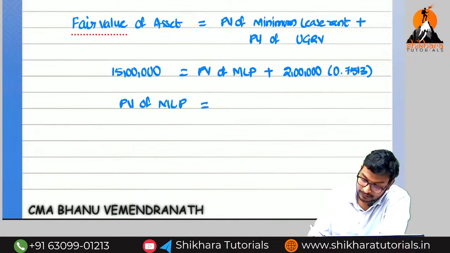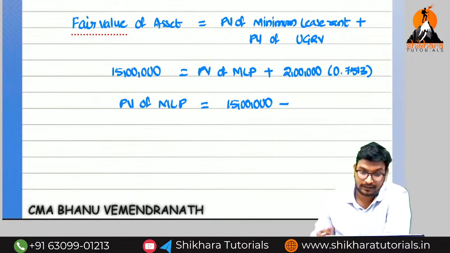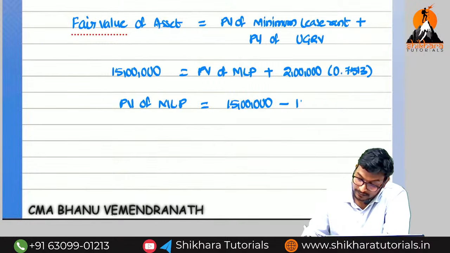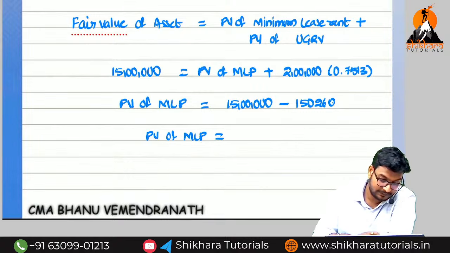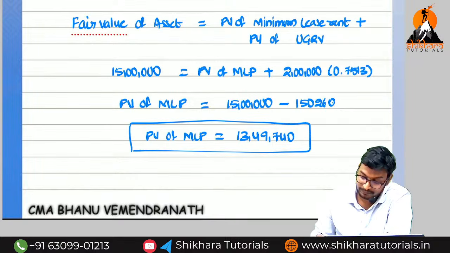How can we find it? 15 lakhs minus, 2 lakhs into 0.7513, which is 1,50,260. So the present value of MLP is 15 lakhs minus 1,50,260, which is 13 lakhs 49,740. This is called the present value of minimum lease payments.